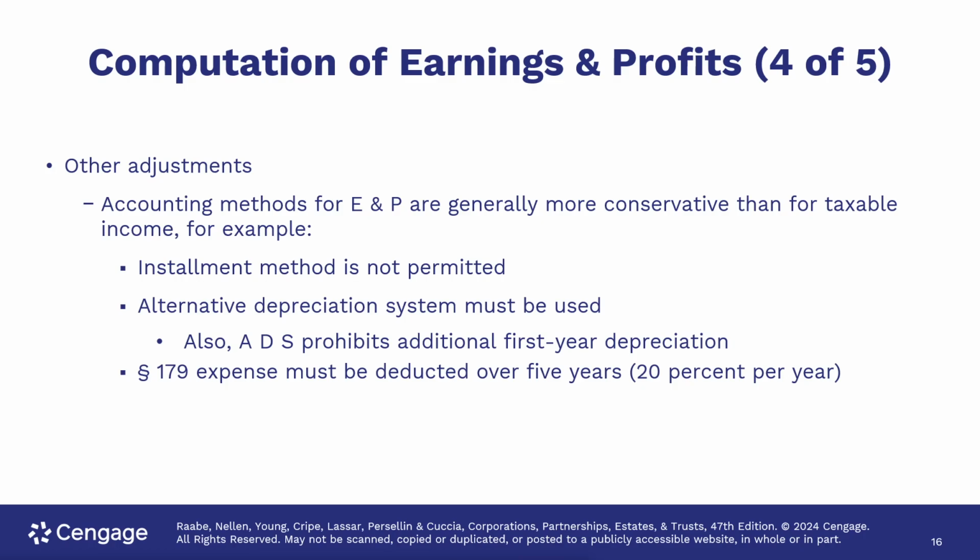Other adjustments include some things such as accounting methods. For earnings and profit, they are generally more conservative than for taxable income. For example, installment method is not permitted. Alternative depreciation system must be used. Also, amortization and depreciation prohibit additional first-year depreciation. And Section 179 expense must be deducted over 5 years, 20% per year.